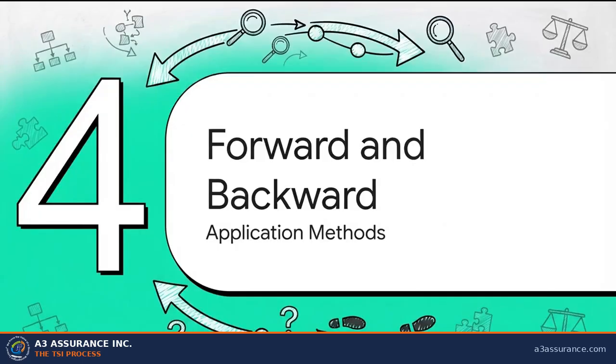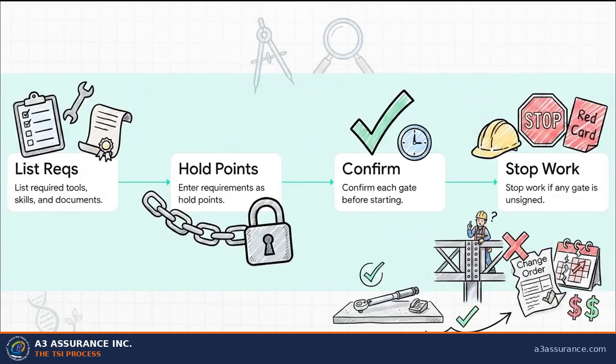Finally, let's look at Section 4, Forward and Backward Application. Forward application is your proactive 60-second run before the work even starts. Step 1, list the required tools, skills, and documents. Step 2, enter them as firm hold points on your plan. Step 3, confirm each gate before the task actually begins. And Step 4, stop work if any gate cannot be signed.